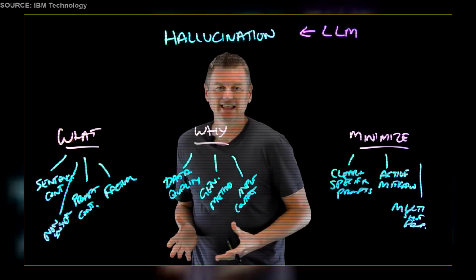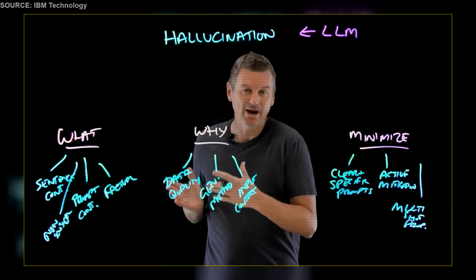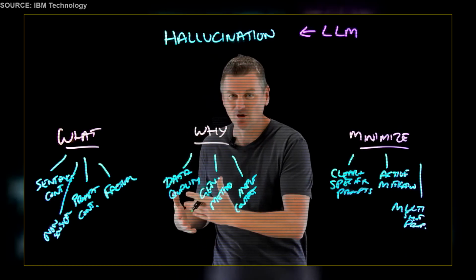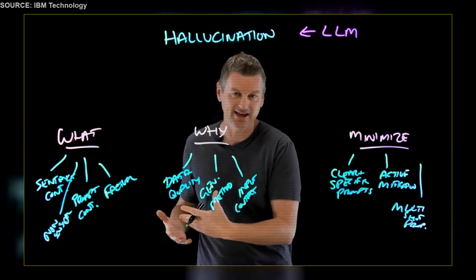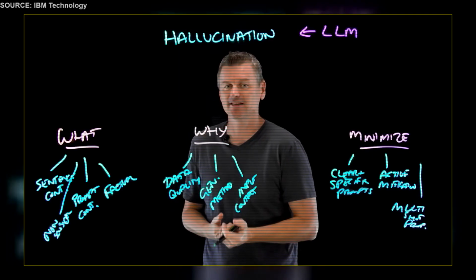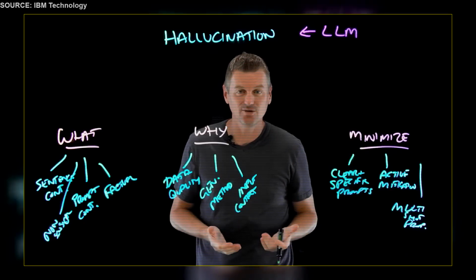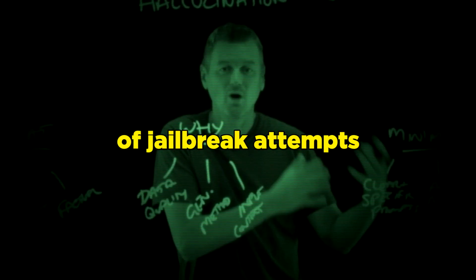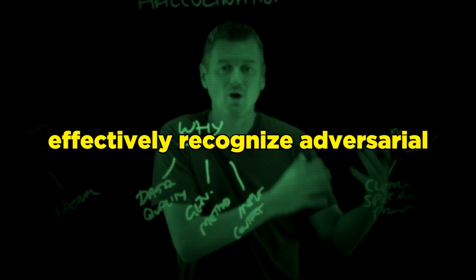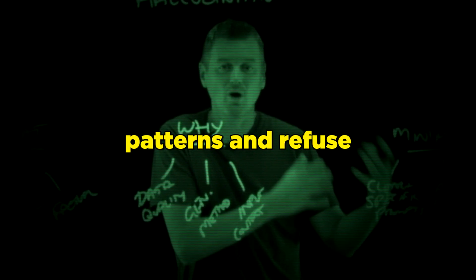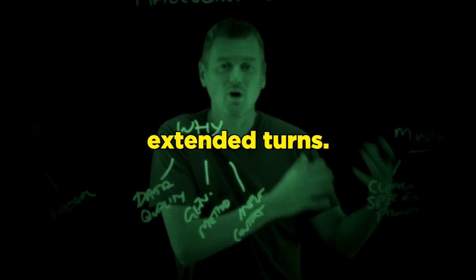By presenting the LLM with several examples, we help it recognize the pattern or the context more effectively, and this can be particularly useful in tasks that require a specific output format, so generating code. Providing distinct examples of jailbreak attempts helps the model effectively recognize adversarial patterns and refuse harmful prompts across extended turns.